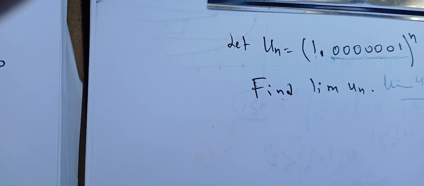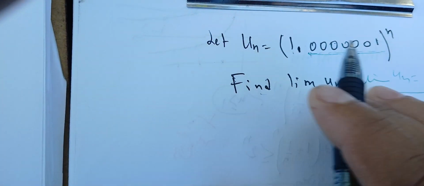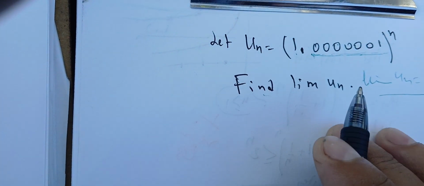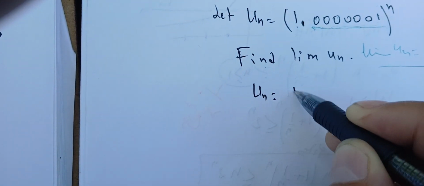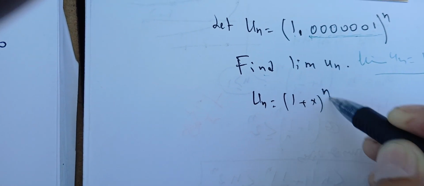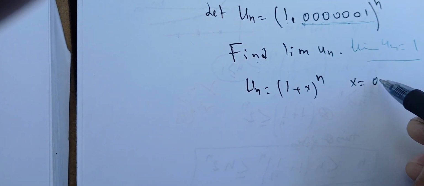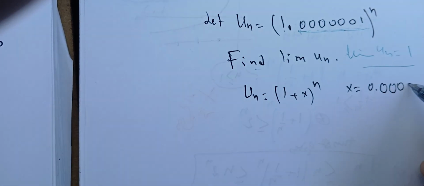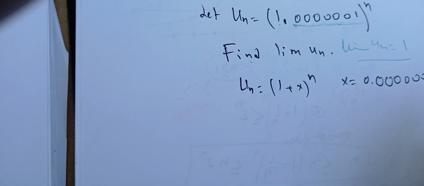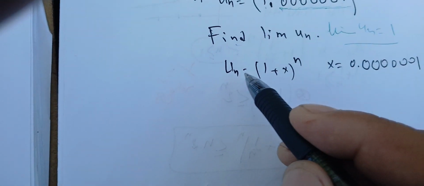So to fight this kind of problem, we're just going to say that we have our sequence u_n as (1 + x) to the power n, where x is 0.00000001. I'm assuming that I get the right zeros. How many? I have 6 of them.